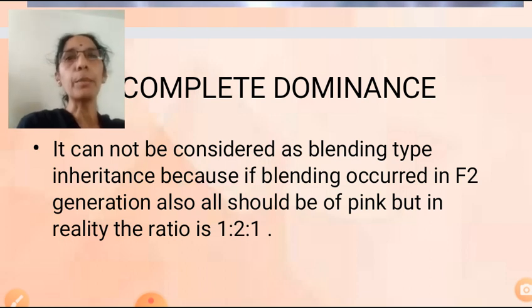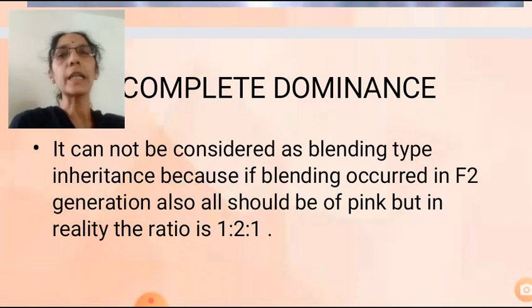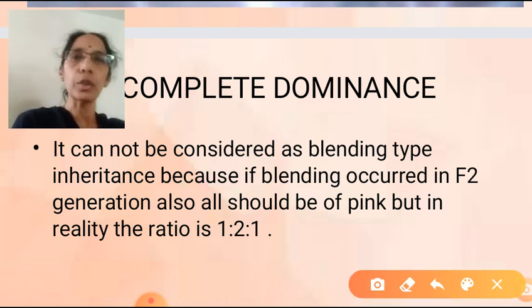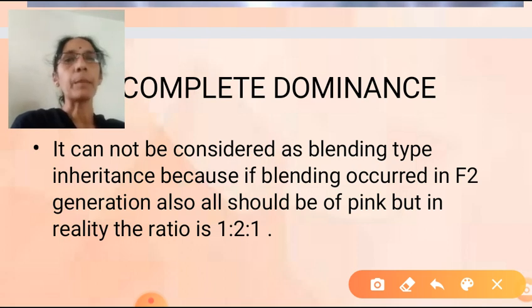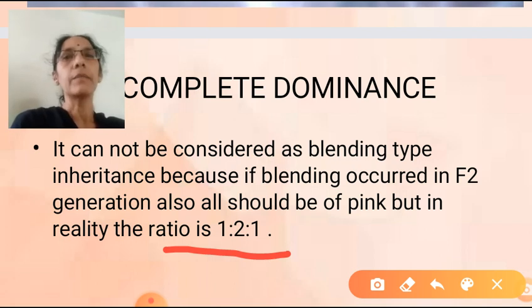Why can it not be considered blending type? If blending, if mixing occurred, then in the F2 generation what should happen? All should be pink in color. But in reality, in the F2 generation, we are getting the ratio of 1:2:1.